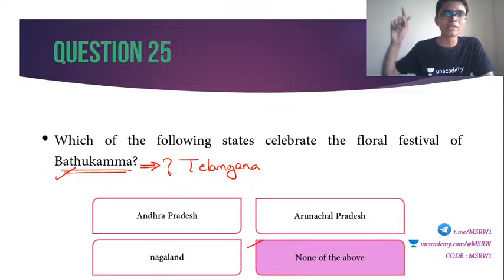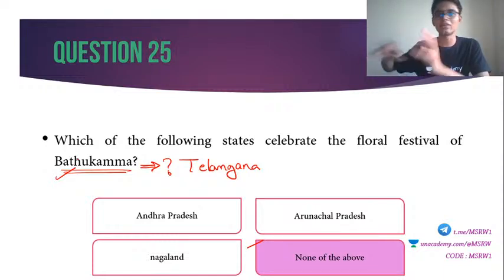So when the 2021 Republic Day happens, some more things will come into the news. So make sure to study about them. As far as UPSC is concerned, current affairs means everything that has happened in the past 2-3 years, not exactly the past 1 year. They will look into the past couple of years. So be very careful. That is why I put this one in this series. Fine. So Batukamma is a floral festival of Telangana.